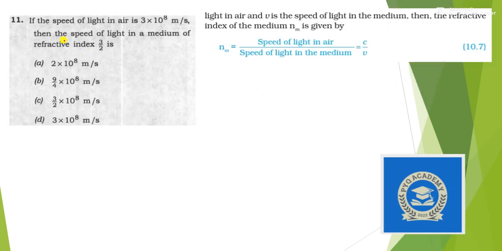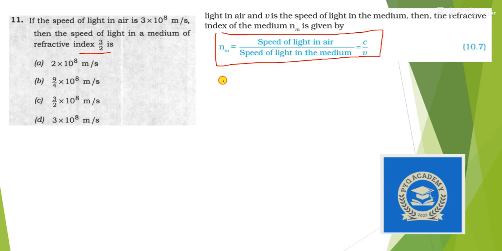Let's move to the next question. A very easy question. If the speed of light in air is 3 into 10 to the power 8 meter per second, what is the speed of light in a medium of refractive index 3 by 2? This is directly given in NCERT. You have to use this small formula where refractive index equals the speed of light in air divided by the speed of light in the medium.